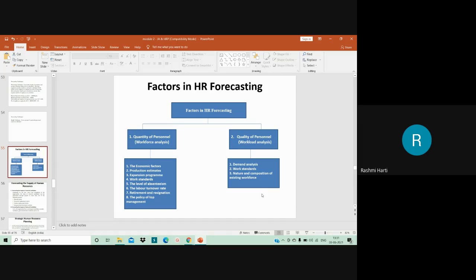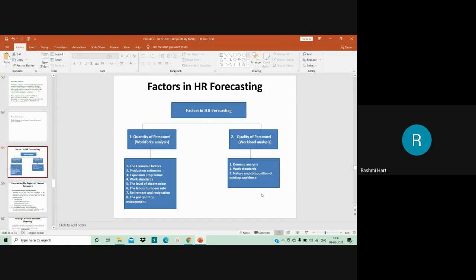The degree to which the production schedule is stabilized in comparison with the sales curve largely depends on the storability of the products and the non-susceptibility to style factors. So production keeps on changing based on the storability capacity, sales force, sales volume and all those things. All these directly affect the manpower requirement, or HR forecasting. This is one of the factors which influences HR forecasting.